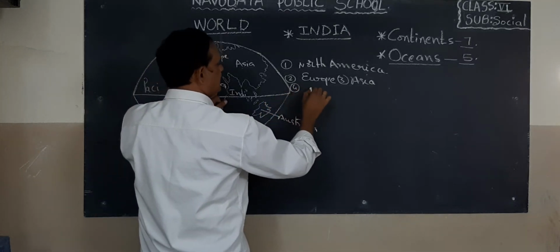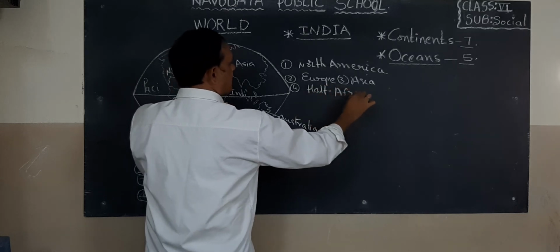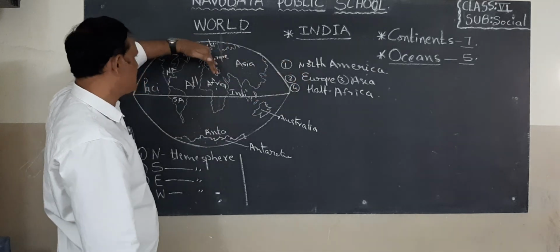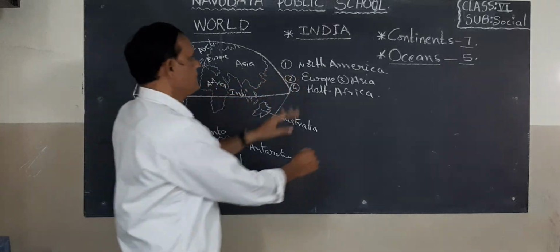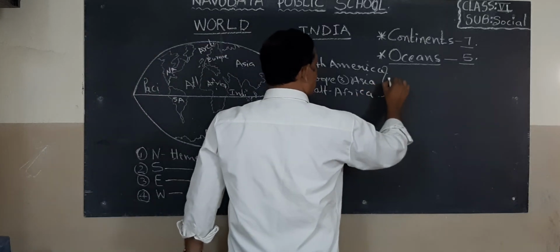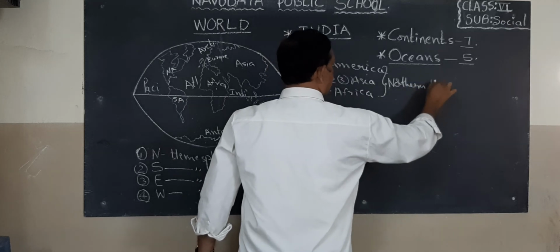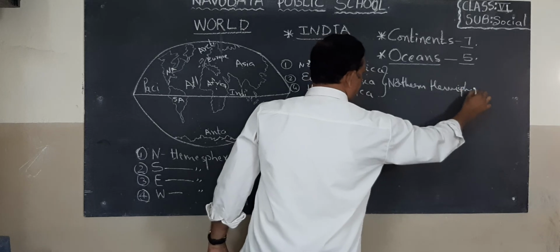Fourth one is half only Africa continent. So these are located in northern hemisphere. So these are northern hemisphere continents.